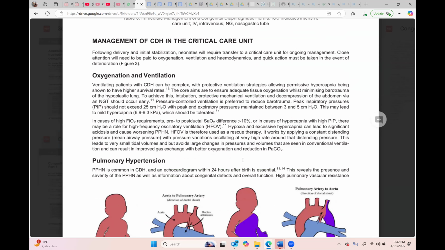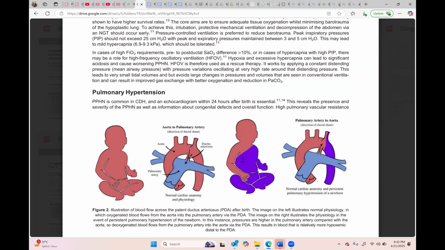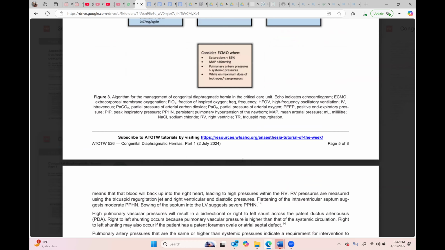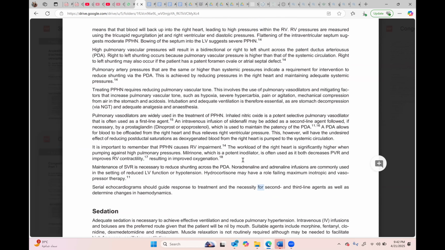Okay. So permissive hypercapnia, airway pressures, relatively low. There is a requirement of high FiO2, but you try to avoid high FiO2 because it will create more and more problems. Okay, so that's the maximum they can ask you about this topic. So pulmonary vasodilators, they are using sildenafil, nitric oxide. Okay, right heart contraction, milrinone.